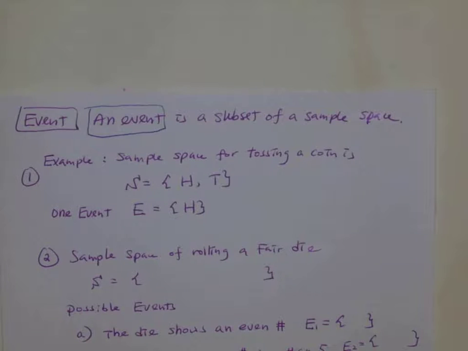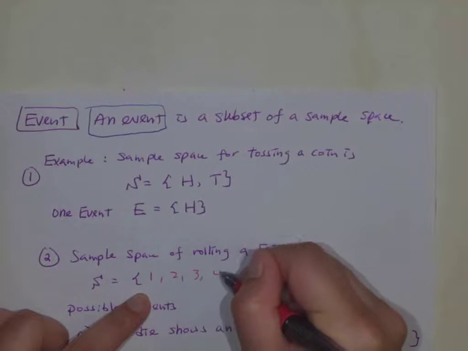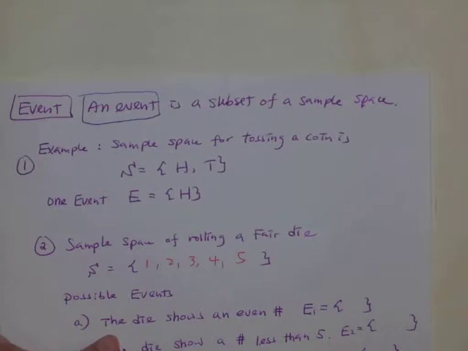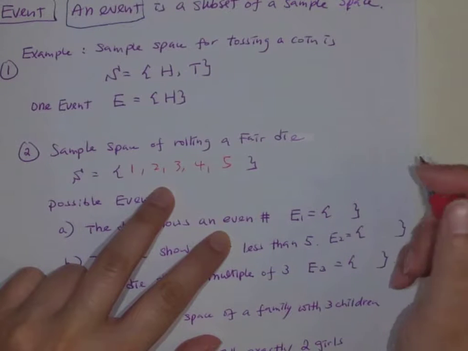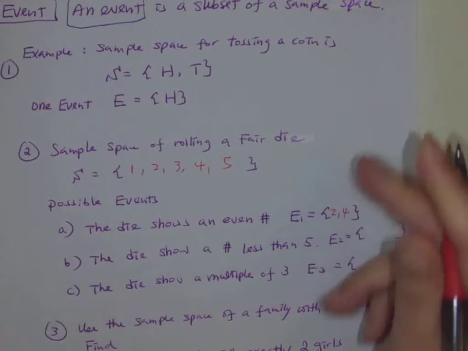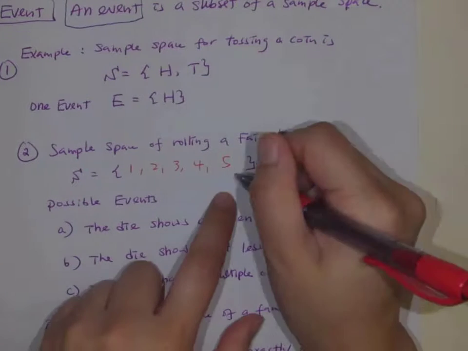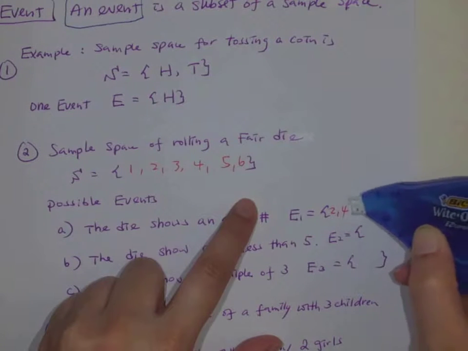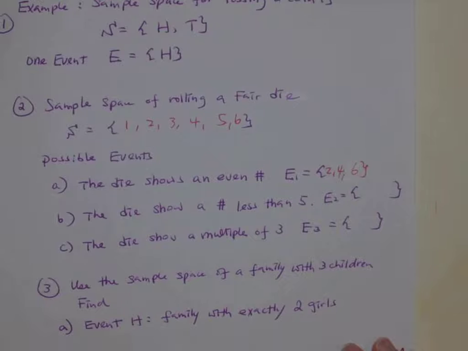If the sample space is rolling a fair die, so we just did that, right? The sample space is 1, 2, 3, 4, 5, 6, and the possible events: say the die shows an event E1, an even number. So an event of even number can be 2 or 4, right? Those are all the even numbers I can have when I roll a die. Oh, sorry, missing a 6. 2, 4, and 6. Sorry about that. So the event that you have an even number is 2, 4, 6.